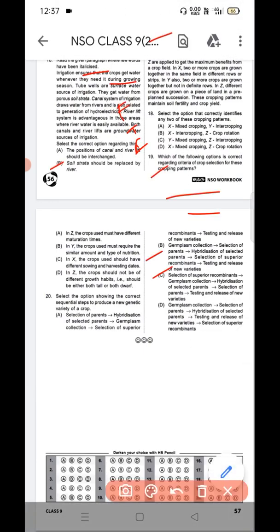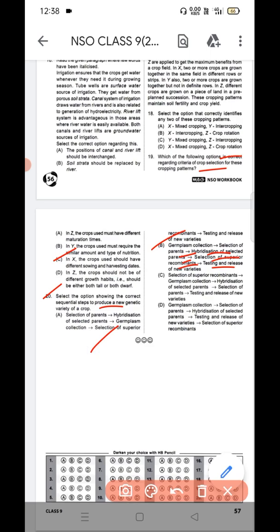Which of the following options is correct regarding criteria of the crop selection for these cropping patterns? So question number 19, option C is the correct. In X, the crops used should have different sowing and harvesting dates. Last question, question number 20. Select the option showing the correct sequence to produce a new genetic variety of crop. That is question 20, option B, that is germplasm collection, selection of parents, hybridization of the selected parents, selection of the superior, recombination, testing and release of new varieties.